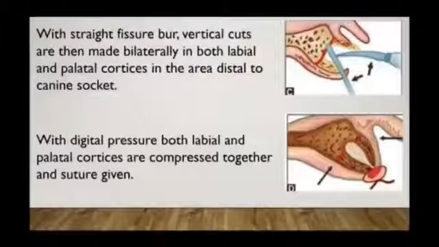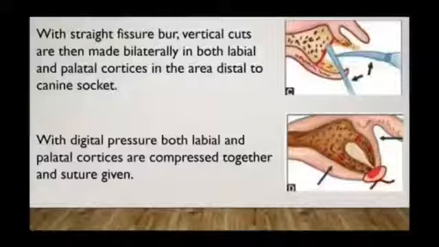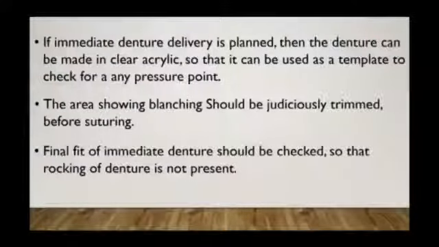With a straight fissure burr, vertical cuts are then made bilaterally in both labial and palatal cortical plate in the area distal to the canine socket. With digital pressure, both labial and palatal cortical plates are compressed together and sutured. If immediate denture delivery is planned, then the denture can be made in clear acrylic so that it can be used as a template to check for any pressure point. The area showing blanching should be judiciously trimmed before suturing. Final fit of the denture should be checked so that rocking of the denture is not present.